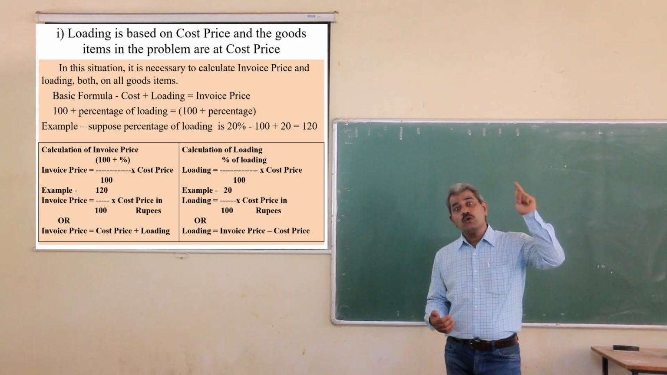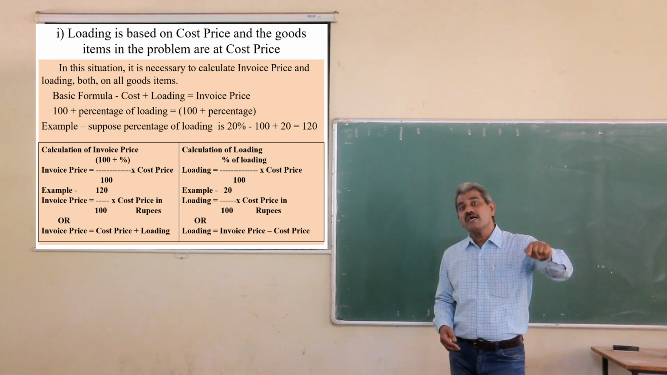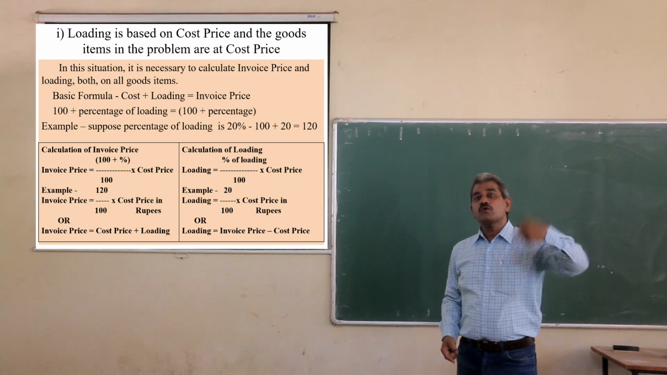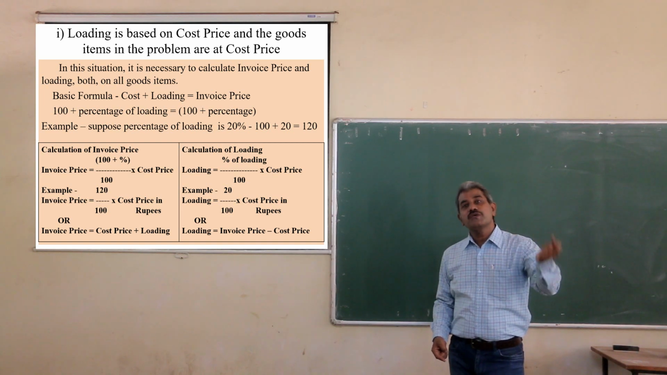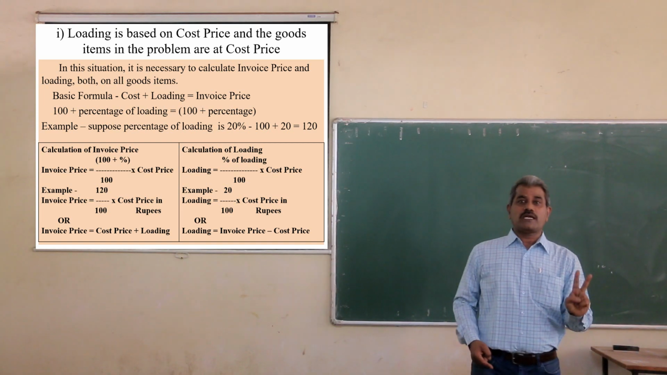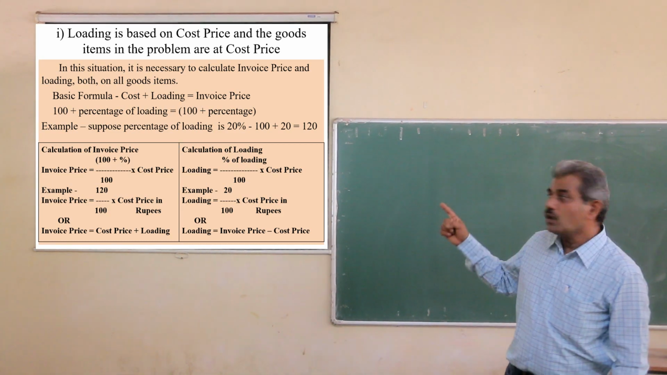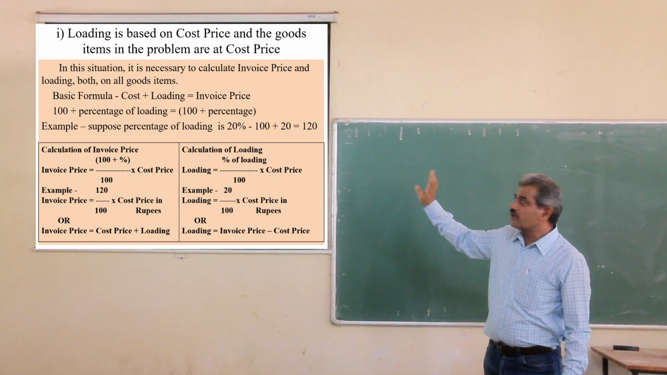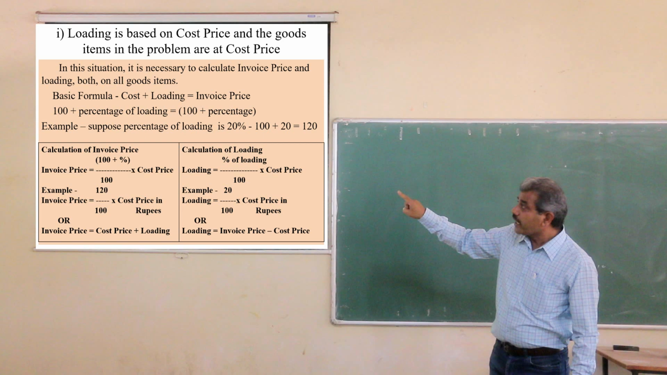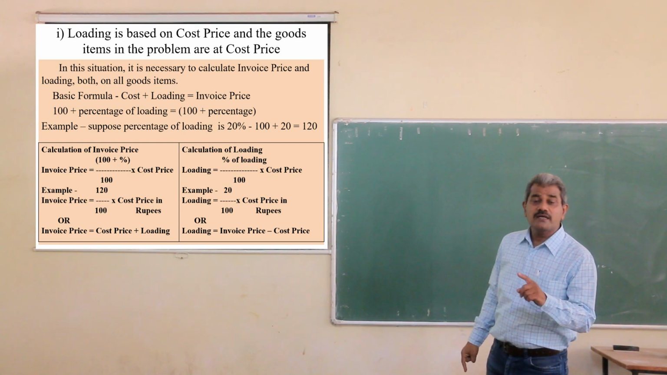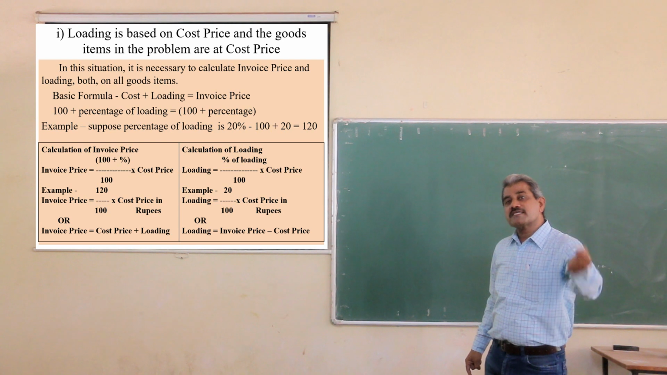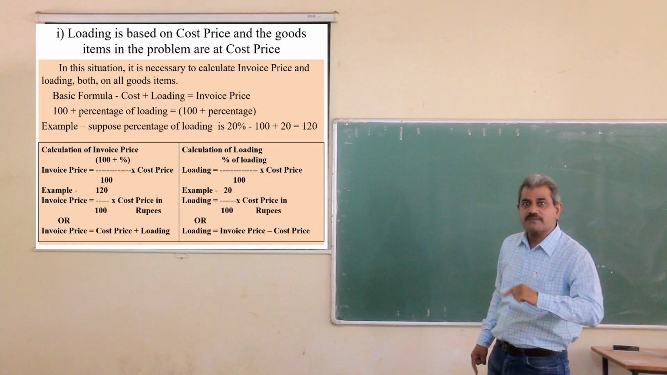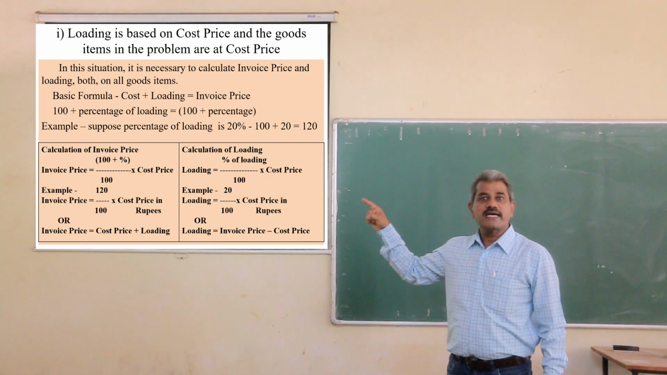So as the rule states that you have to record all the goods items at invoice price, we have to calculate invoice price. Again, rule states that you have to cancel the loading, so we have to calculate the loading. So both we have to calculate invoice price as well as loading. How to calculate it? We will take one formula: cost plus loading is equal to invoice price. The loading is based on cost price, so cost price is taken as 100.